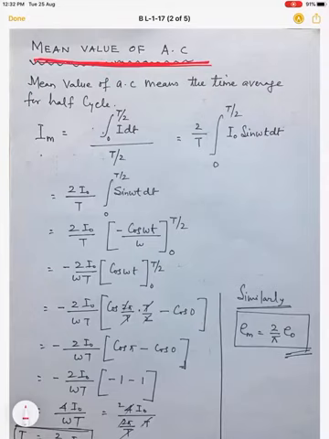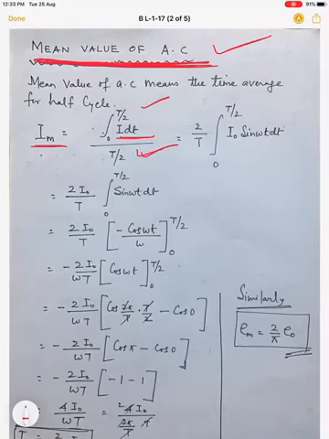In the first expression we integrated within the limit 0 to T, but for the mean value we have to integrate the same within the limit 0 to T by 2. So it is the same treatment, simply changing the limits. Mean value is the integration of I dt from 0 to T by 2, divided by T by 2.